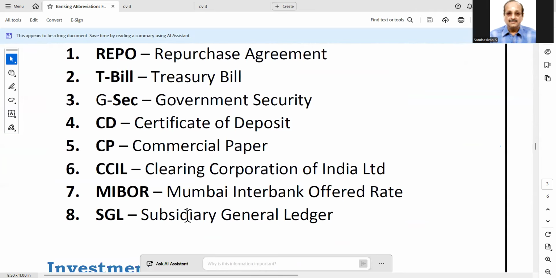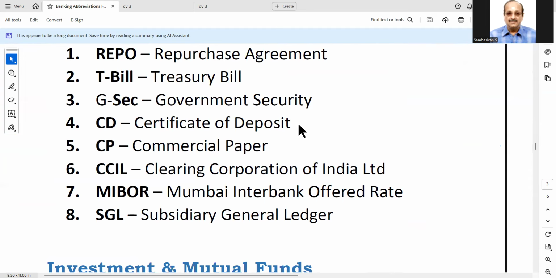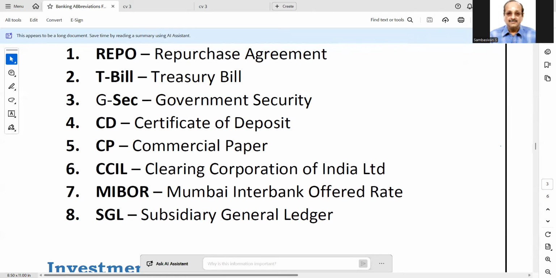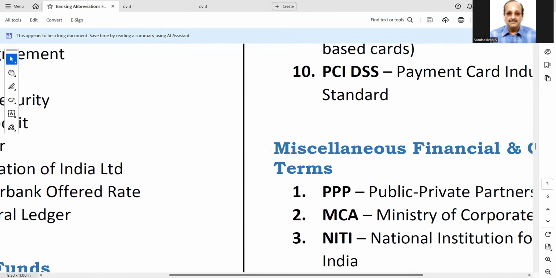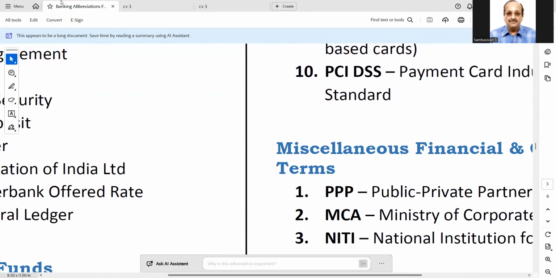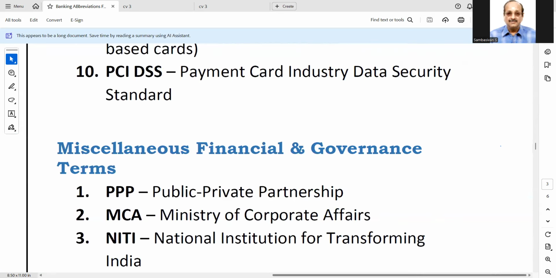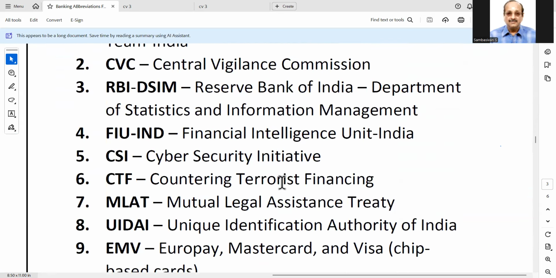Here, candidates, I request you to prepare on certificate of deposit, treasury bill, then commercial paper. What is the minimum period? What is the maximum period? What is the minimum amount? What is the maximum amount? I am not able to remember correctly and tell you now. Please prepare. It will help you. Especially CIB candidates, please prepare for that.